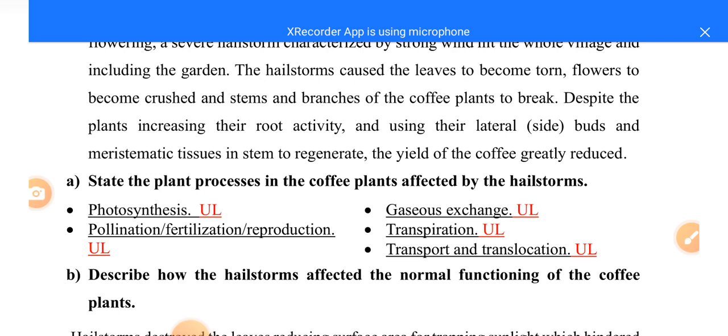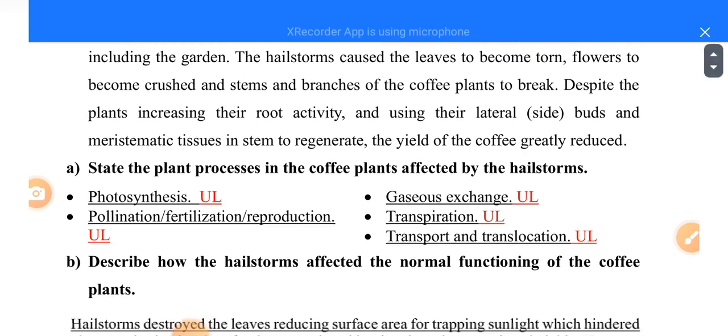So here, for a student to pass this question, you need to read and understand the scenario properly. Then you have to go to an extent of also underlining some important words in the scenario. Here they said state the plant processes, but next time they can say state the plant organs that are being affected. I told you the organs in the previous scenario. In our previous lesson, we talked about these areas. The plant organs, we had the leaves, flowers, stems, and the roots. So that was part A.